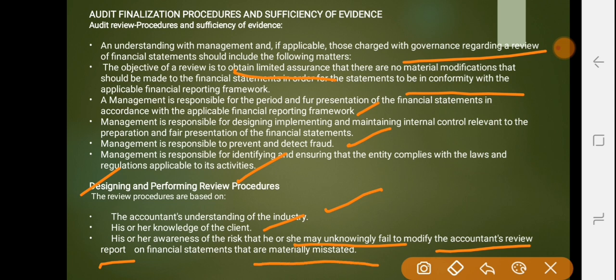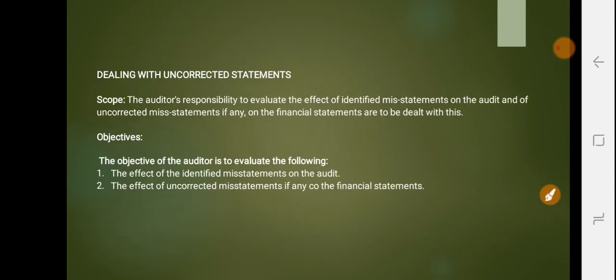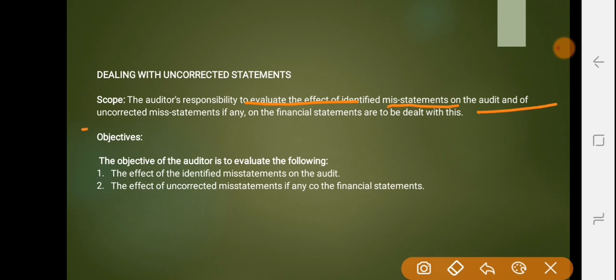Then we have dealing with uncorrected misstatements. The auditor's responsibility is to evaluate the effect of identified misstatements on the audit and of uncorrected misstatements, if any, on the financial statements. Uncorrected misstatements mean whatever misstatements were made in the financial statements while preparing them.